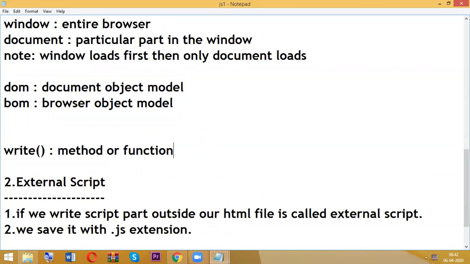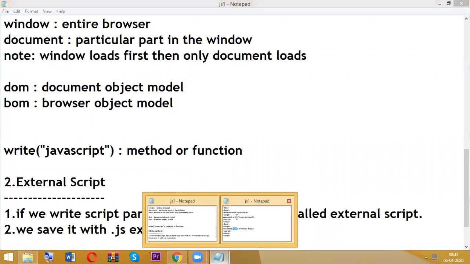A method always performs an action. In this case, what exactly is write doing here? It is displaying something in our browser. What is that? Whatever we are writing inside the quotations. So now you got some clarification about this.